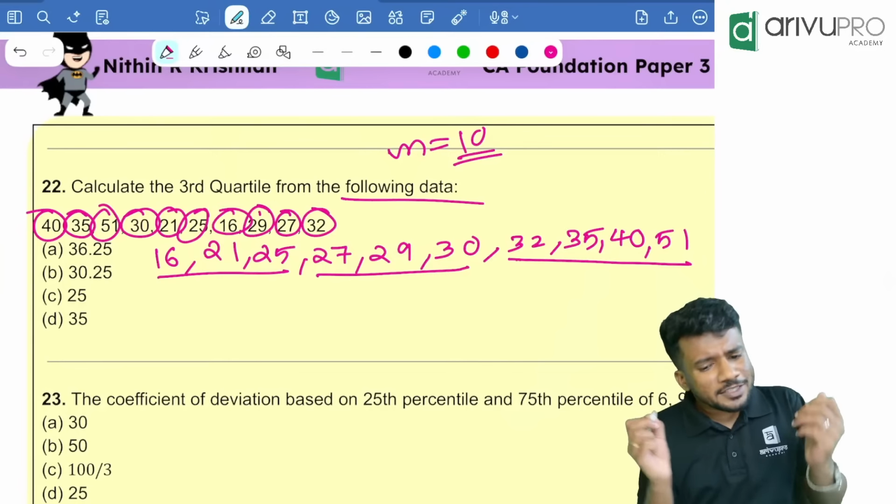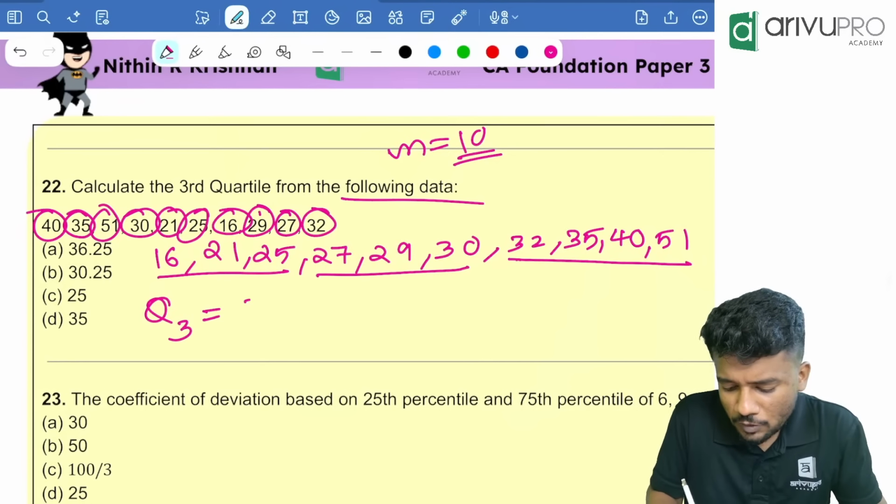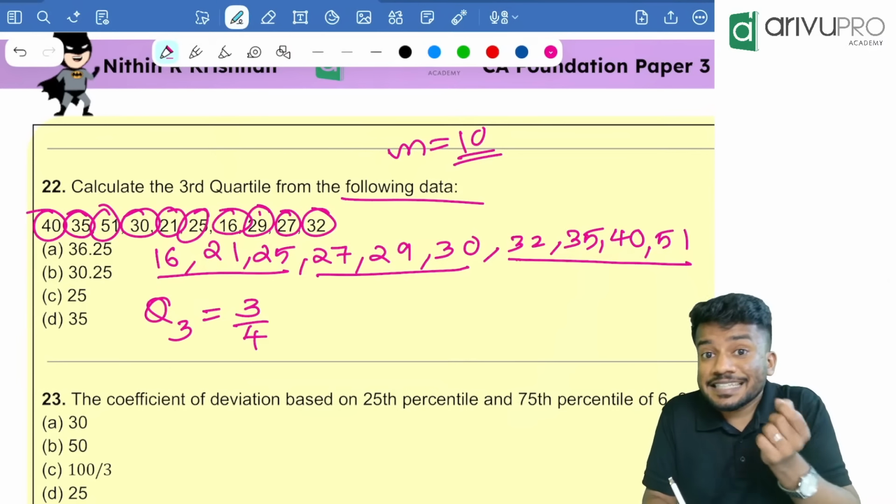So what is the formula for finding quartile? Q3 is equal to 3 by 4. It is a discrete method.